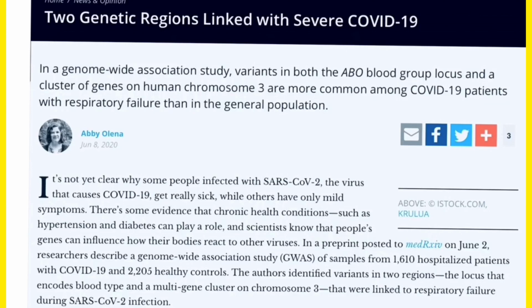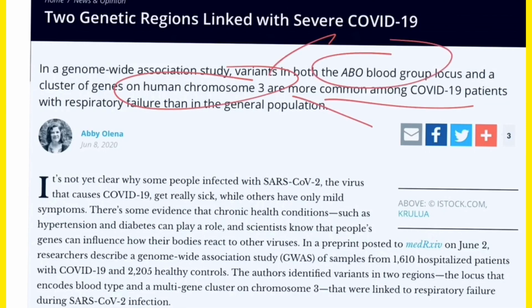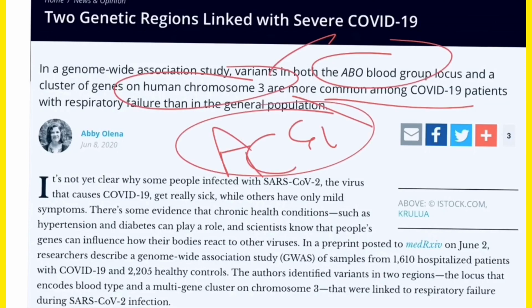Now, in this published paper, the reason is that chromosome number 3 is responsible for all these things, because this chromosome has two things. One is making the blood group A, the second is the ACE2 receptors. This ACE2 receptor is responsible for accepting the COVID-19 virus.